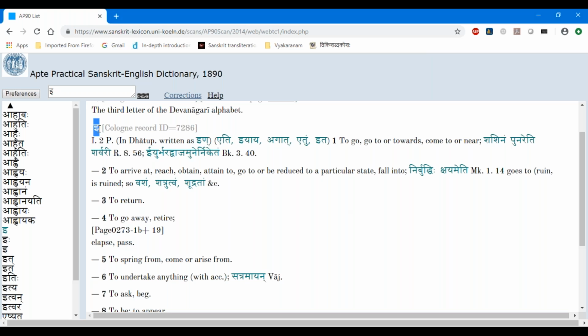So the E is a dhatu, and the first meaning is to P. He says the second gana. Its second gana is called adadi gana. So in that it's a parasmaipadi dhatu. And he again here also in dhatu pata it is written as in.